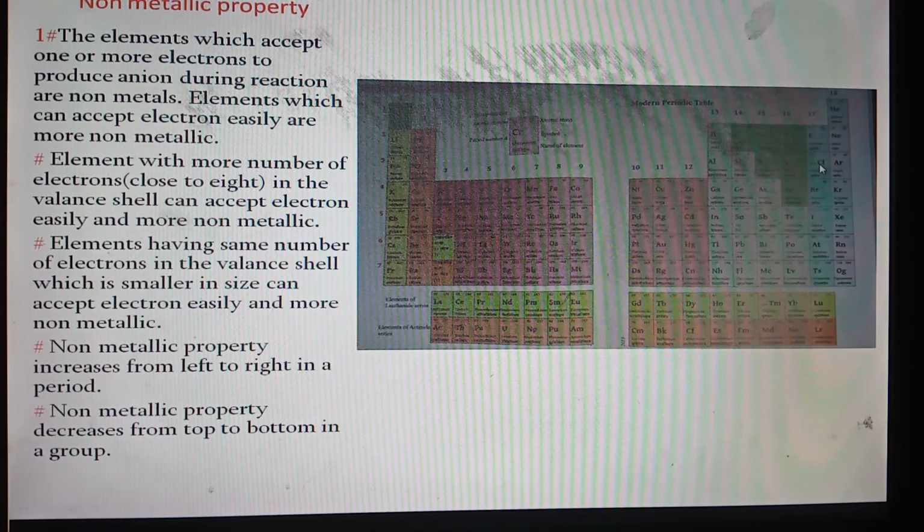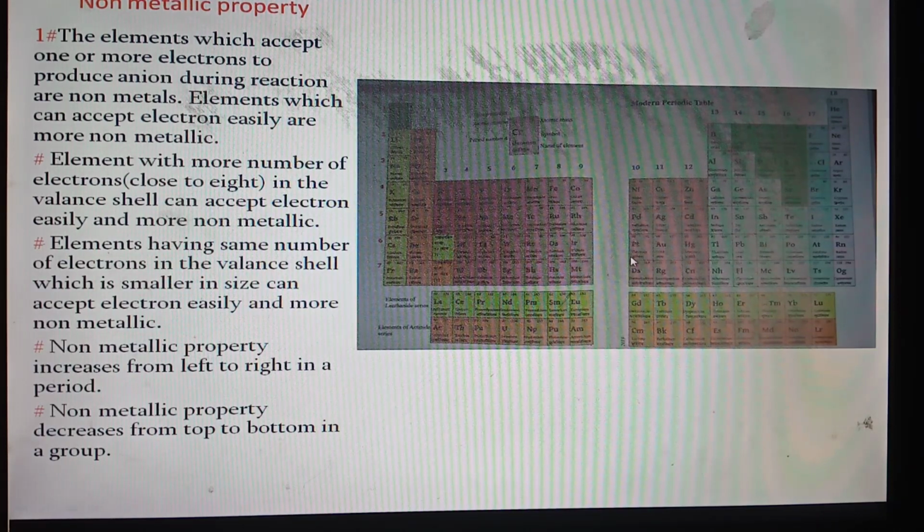But the elements of group 16 contain 6 electrons in the valence shell. So the power of accepting electron by these elements is less than that of the elements of group 17. So the elements of group 16 are less non-metallic than the elements of group 17. What about the elements of group 15? They contain 5 electrons in the valence shell. So they are less non-metallic than the elements of group 16 and 17.